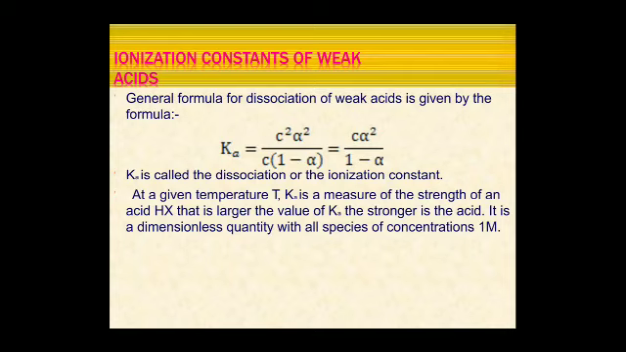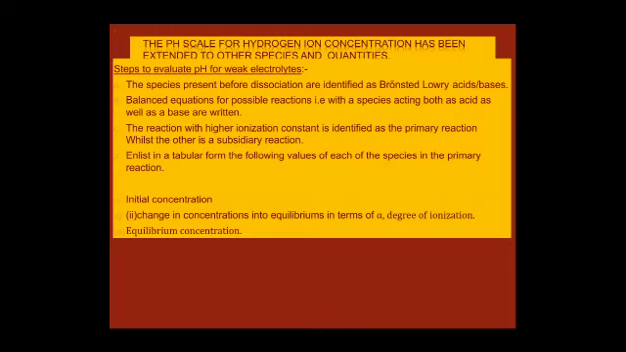Next is the ionization constant of weak acids. In the general formula for dissociation of a weak acid, it is given by the formula Ka = C²α² divided by C(1 − α), where Ka is called the dissociation or the ionization constant.